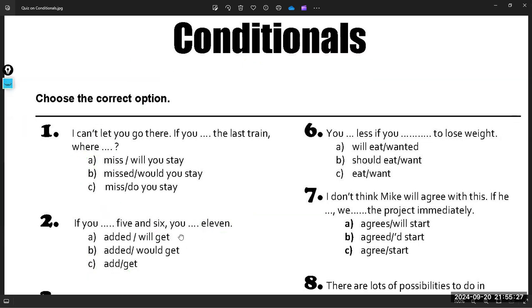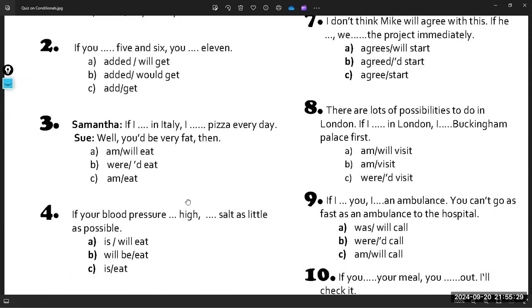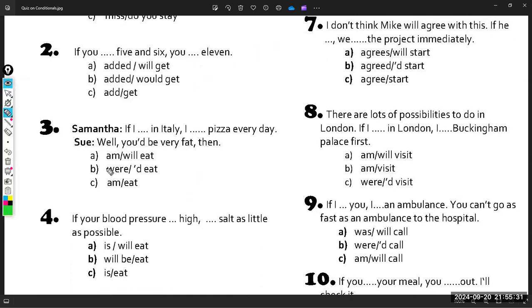Okay, now let me show you sentence number three. Sentence number three is saying, if I ___ in Italy, I ___ pizza every day. Well, you would be very fat then. A, will eat. B, were, would eat. C, eat. What is the correct multiple choice? Exactly, the correct multiple choice is B.